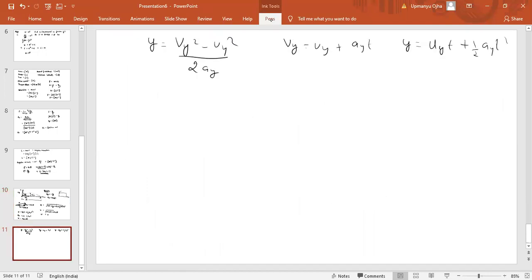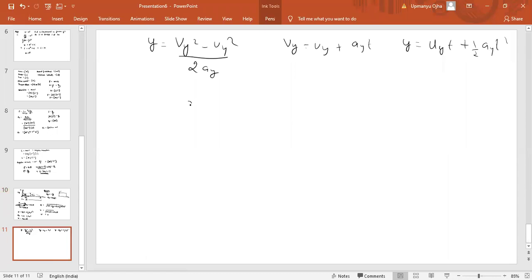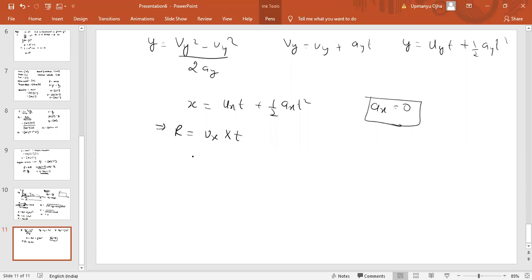Now range is the maximum horizontal displacement. So horizontal displacement represented by x, that is uxt plus half axt whole square. Since ax is 0 because there is no acceleration along the horizontal, can we say range equal to uxt, or we can say u cos theta into t. Now t is basically what? The time of the flight. So if we can find the time of the flight, we can find the range also.